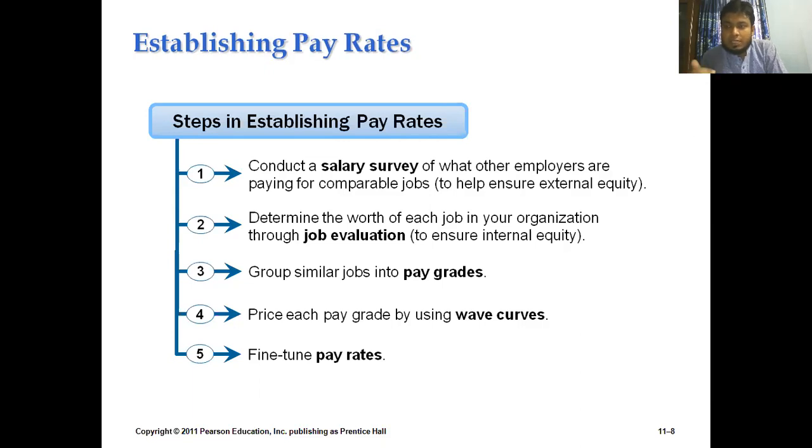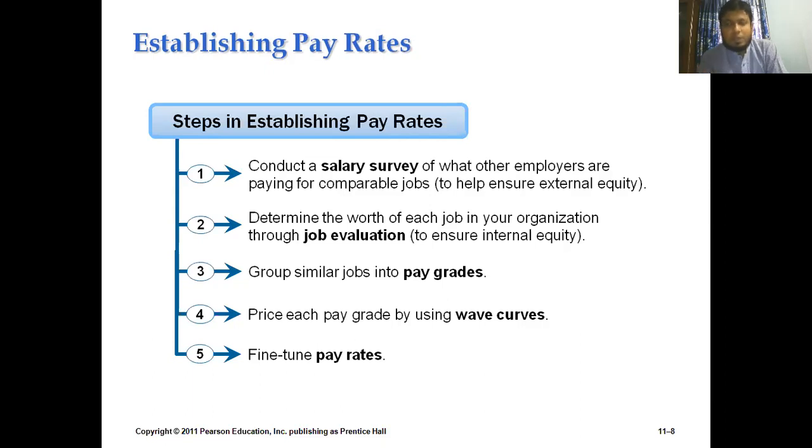So wage curves, what does it mean? It means the pictorial presentation that shows the relationship between the organizational payment and the employee's contribution. I repeat, a wage curve is basically the pictorial presentation that shows us the relationship between the organizational payment to the employee and the employee's contribution towards the organization. So we are coming to that part right after the discussion of these slides.